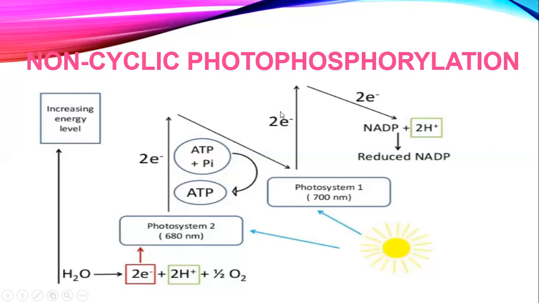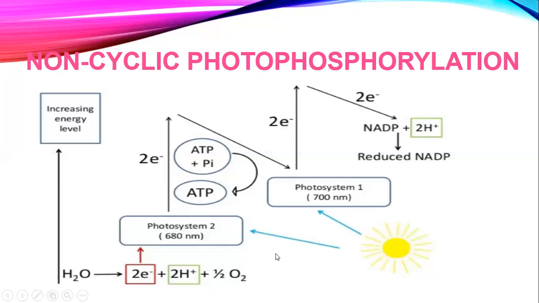And the electrons from photosystem 1 come here, and these 2 hydrogen ions and 2 electrons are going to be picked up by this NADP, and as a result this is going to be reduced. And here, oxygen is the waste product of this process.